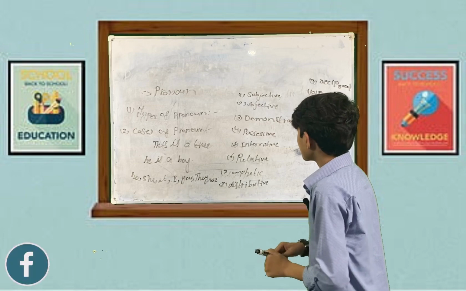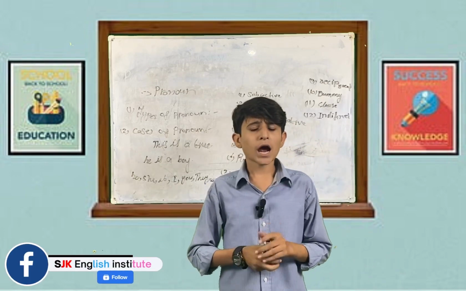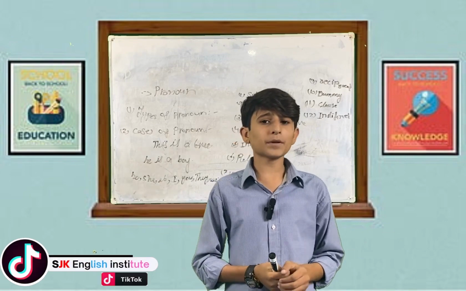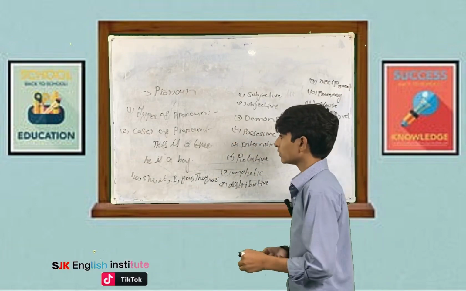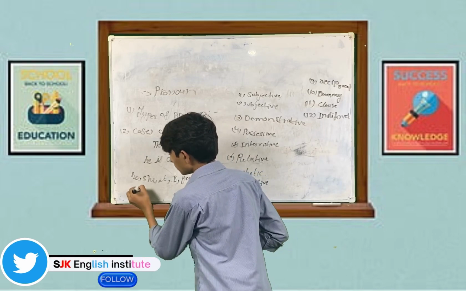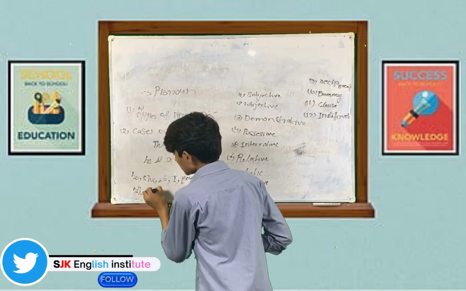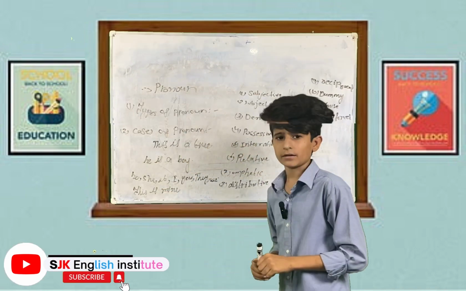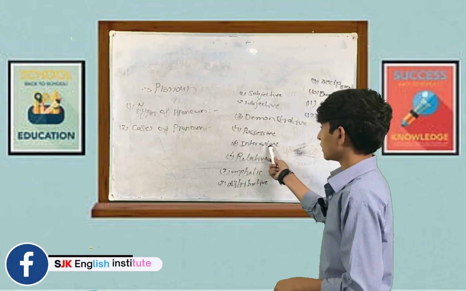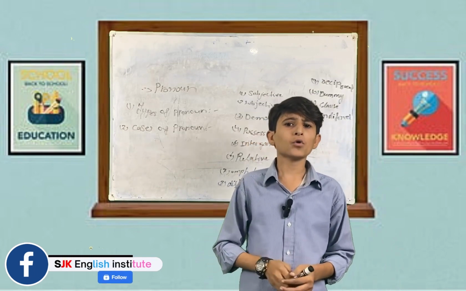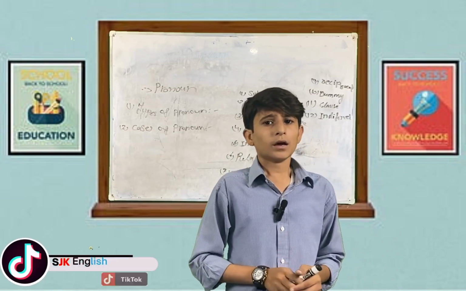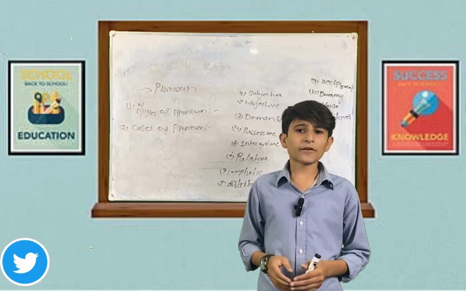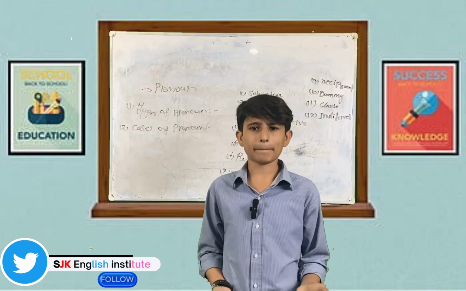Like for example, this is a tree. And after this, possessive pronoun. Possessive pronouns are those pronouns which are used to show possession and ownership. Like for example, this is mine. After this, we have interrogative pronoun. Interrogative pronouns are those pronouns which are used to ask a question. They are what, whose, who, etc. Like for example, what is your name?